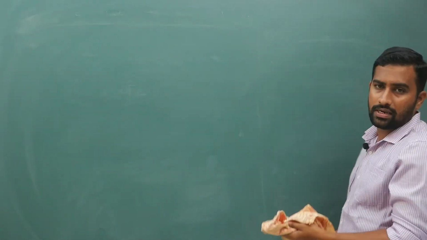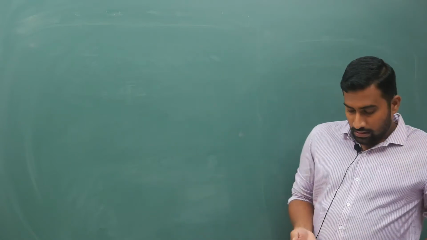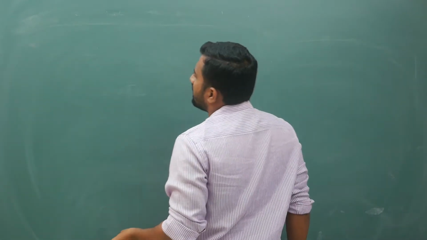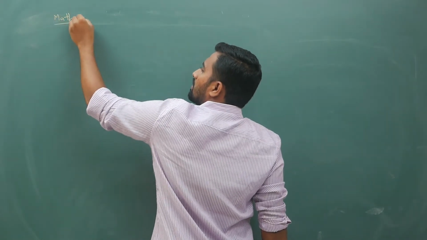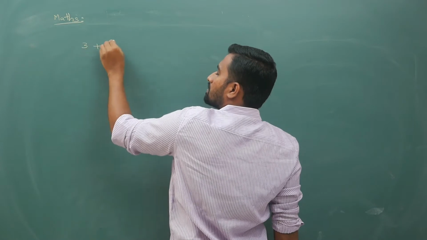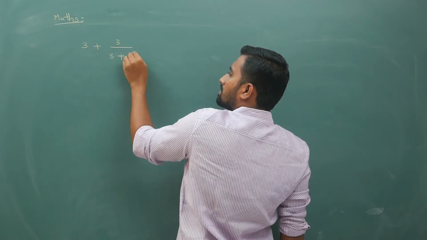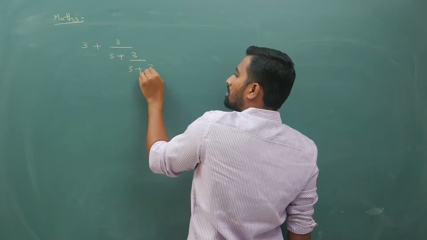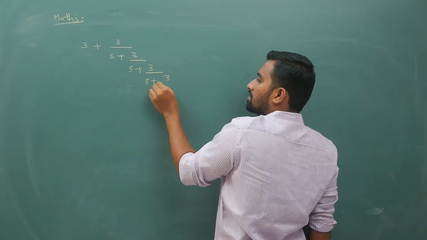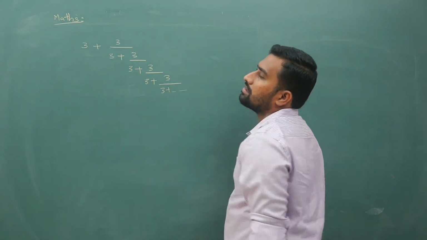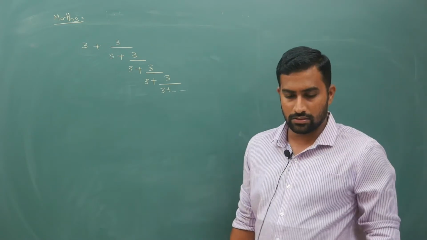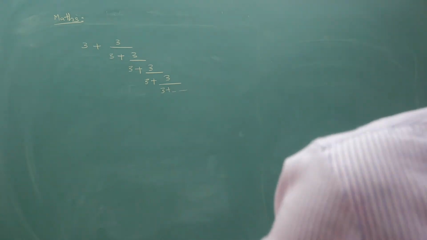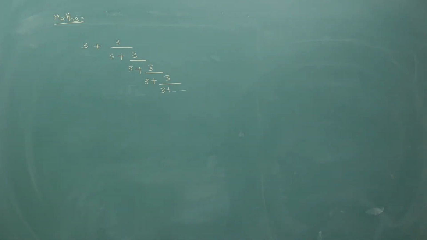Now coming to your next part. If you have, for example, in maths, let us say you have 3 plus 3 by 3 plus 3 by 3 plus 3 by 3 plus 3 by 3 plus so on, like this if it is given and if you are asked to evaluate. Okay, so what is it that you will do for this?